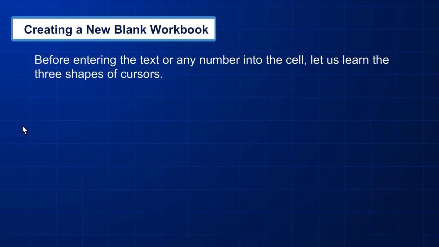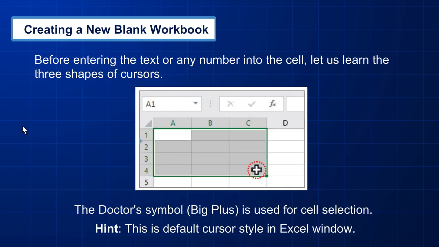Before entering text or any number into the cell, let us learn the 3 shapes of cursors. The thick white plus is used for cell selection. Hint: this is the default cursor style in the Excel window.